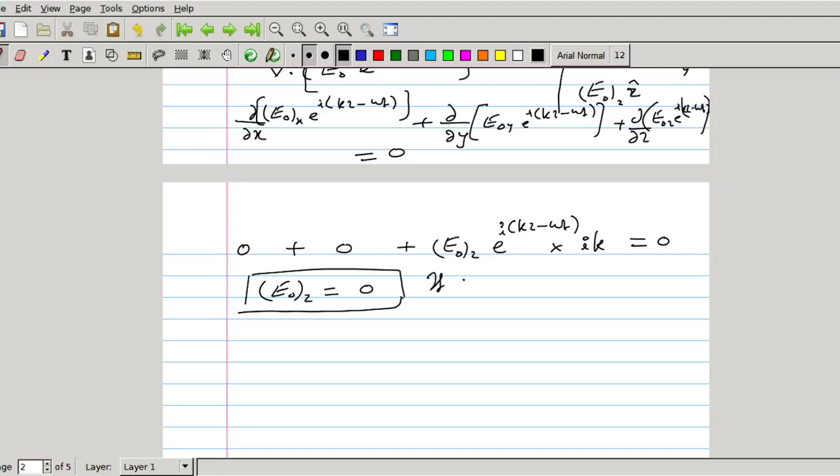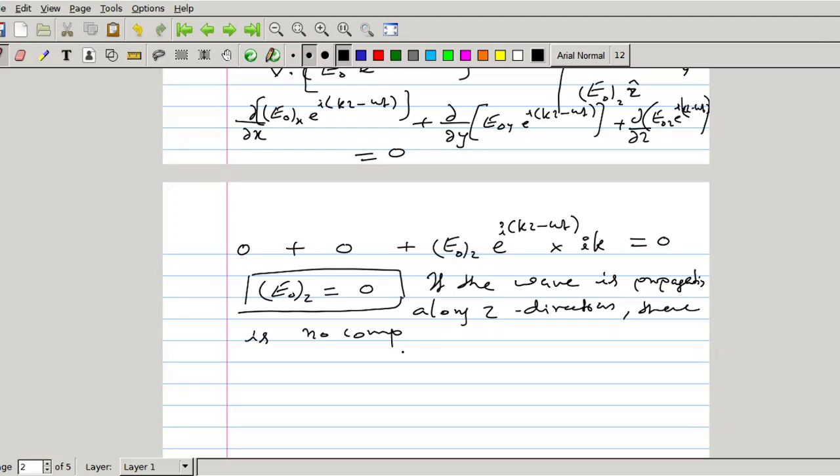So if the wave is propagating along z direction, there is no component of electric field along z direction.